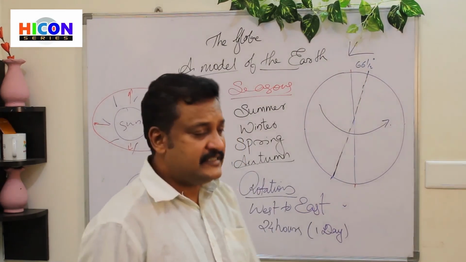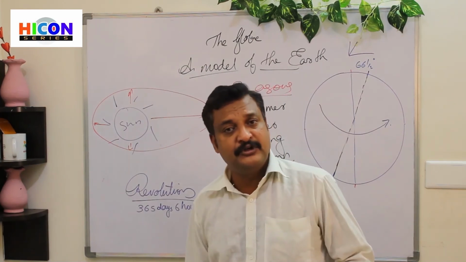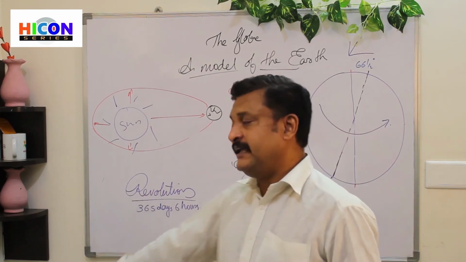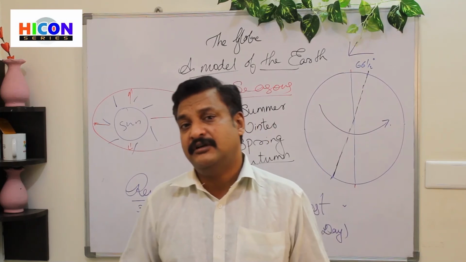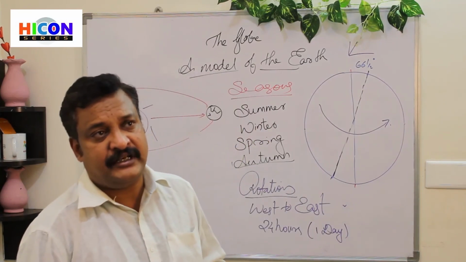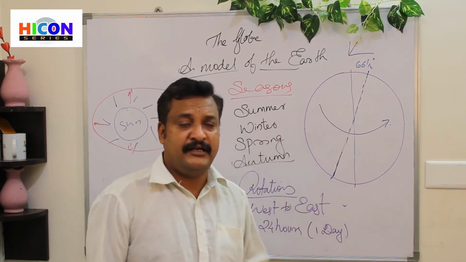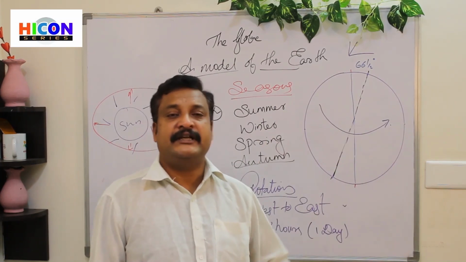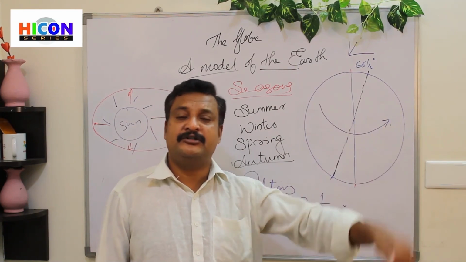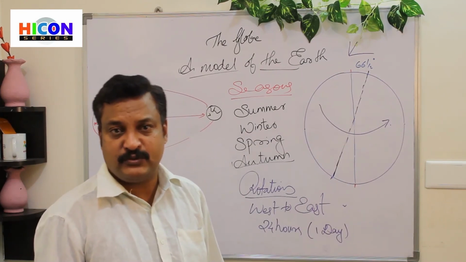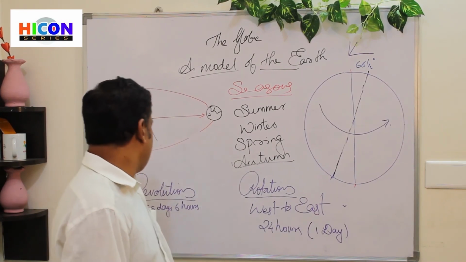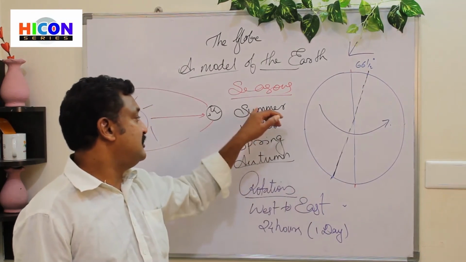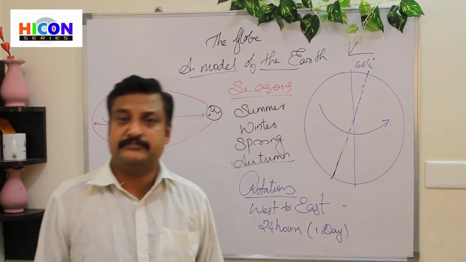The second movement of the earth is revolution. Revolution is the movement of the earth around the sun. It takes 365 days and 6 hours to complete one revolution. This 6 hours every year is calculated as one single day in every 4 years, so we get 1 day extra on every 4th year. We call that a leap year, and this day is added to the month of February, which makes it 29 days. The revolution of the earth causes seasons. The major seasons are summer, winter, spring and autumn.